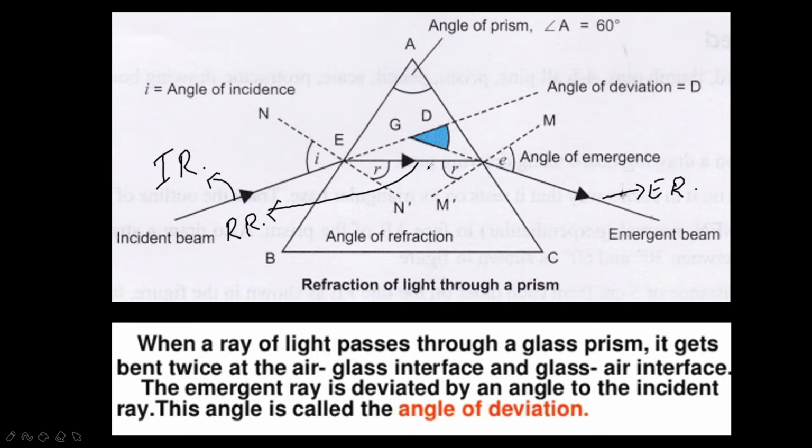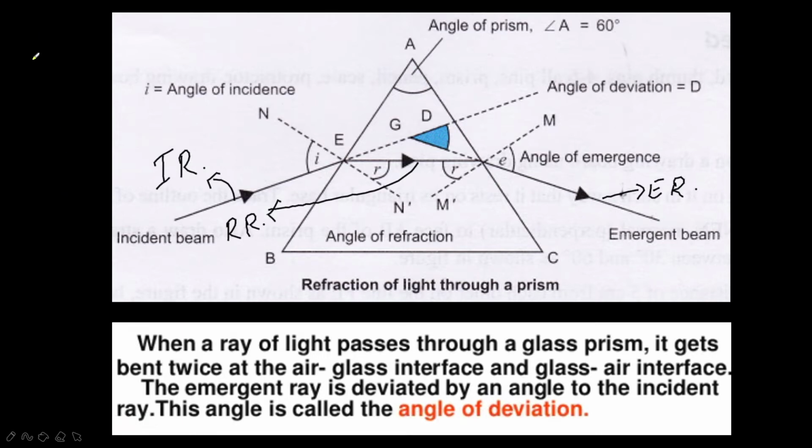Okay, so what is angle of deviation if the question comes? The prism makes the emergent ray bend at an angle to the direction of the incident ray. So the angle is called as angle of deviation. What is this angle called as? Angle of deviation.